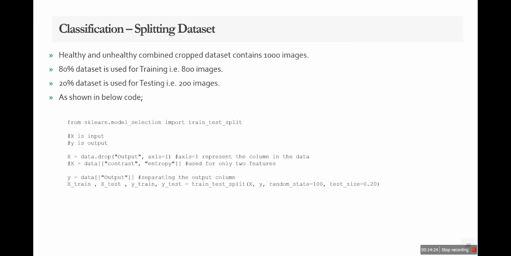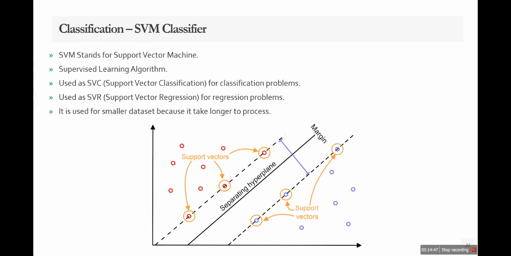Now this is the classification data splitting. We captured a total of 1300 images, but from these we removed some images, and the final data set was of 1000 images. From those 1000 images I have set 80% of the data set for training and 20% for testing, which is given in the code below. Now a little description about the classifiers and how they work.